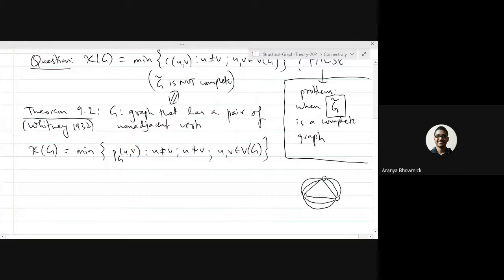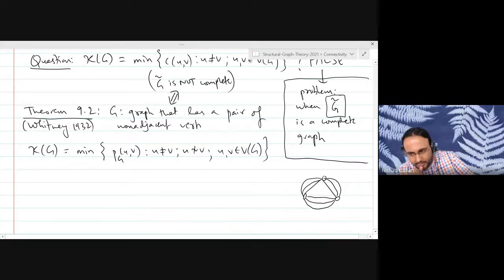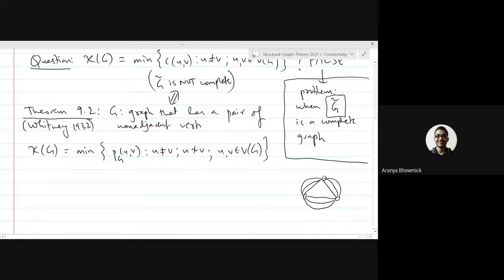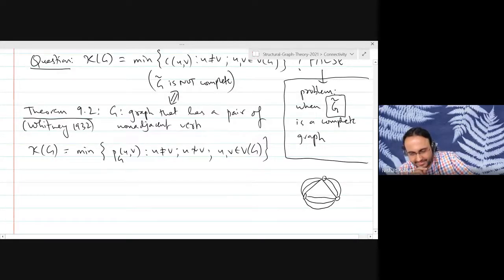I am not exactly sure. But you see that this is a problem, right? Between any two vertices, how many paths are there? Internally disjoint paths, three paths. No, it is not three, there is one more. Yeah, four. There are four paths. But if you delete two vertices, you'll get a single vertex. So you have to be slightly more careful to deal with complete graphs with multiple edges.